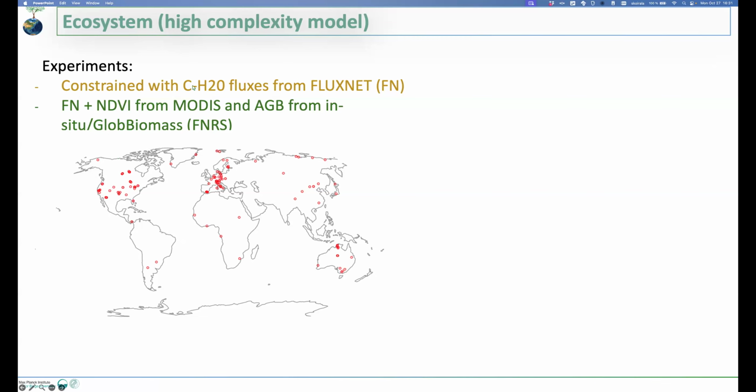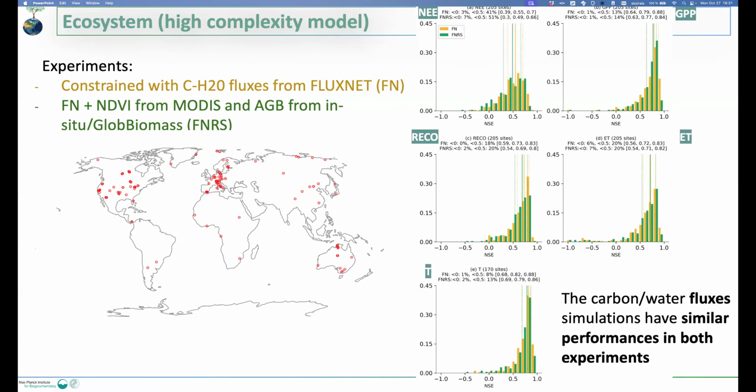In the first round of experiments, we just use the fluxes coming out of eddy covariance and the derivations therein. And in the second one, we again do the parameter calibration and use the NDVI from MODIS as well as the biomass measurements, either in situ or GlobBiomass, to see if there is additional value of using remote sensing data. So, just a quick summary, I have different variables here in different panels. The two experiments are the yellow and green that I just explained. More bars to the right means most of the sites are doing well.